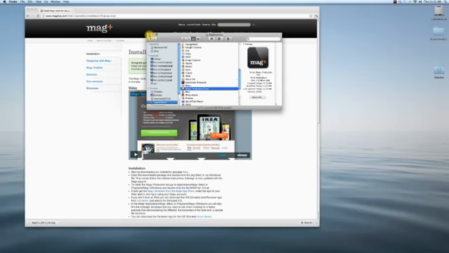You know, really simple software install. Double click, hit OK, and it'll put everything where it needs to be. And the key thing to remember is just that it's here in your applications folder.